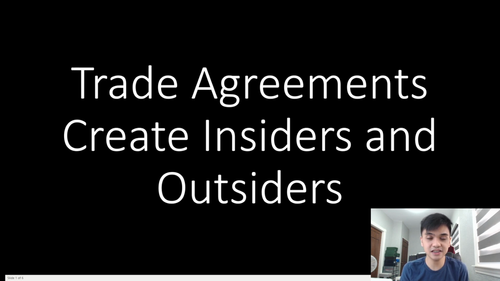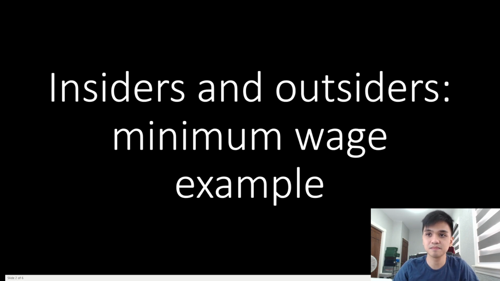Trade agreements create insiders and outsiders. Let's break this down and understand what this means. A classic example to illustrate the concept of insiders and outsiders is the implementation of a minimum wage.